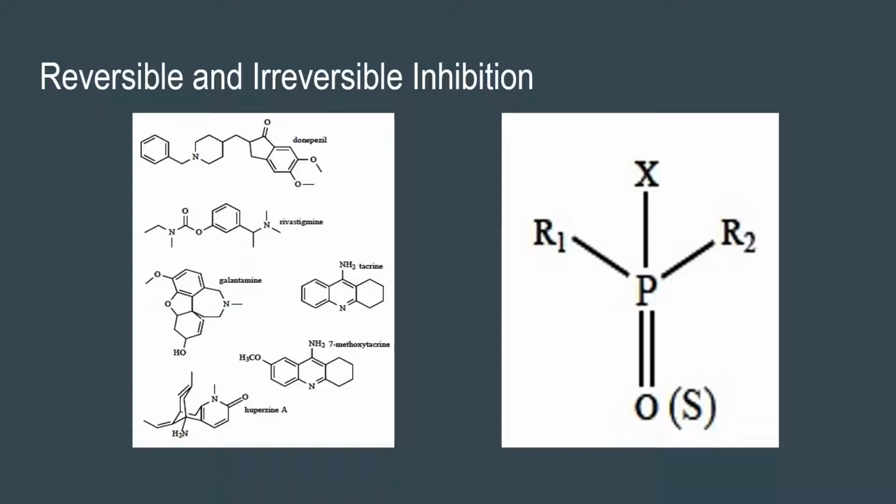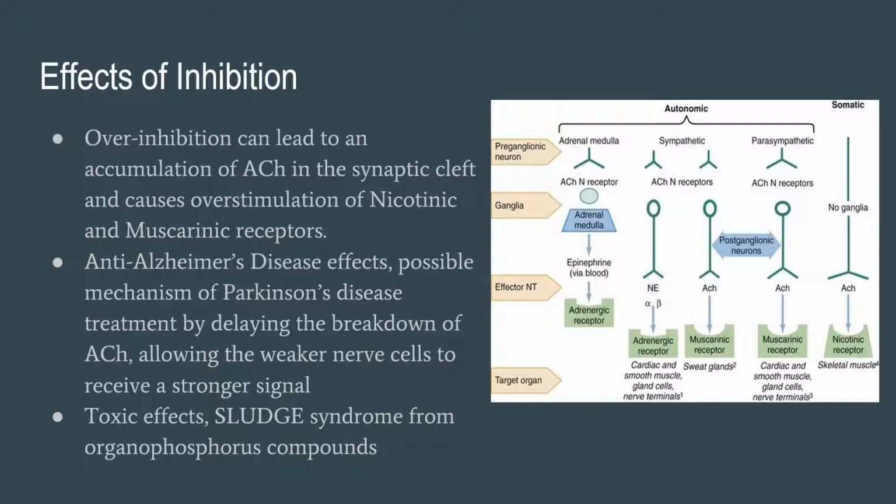Prolonged phosphorylation can cause serious health issues like type 2 respiratory failure and muscular atrophy. On the picture to the right, you can see the different receptors that acetylcholine affects, like the muscarinic and nicotinic receptor, which affect the skeletal and cardiac muscle system. So over-inhibition of acetylcholinesterase can lead to overstimulation of these receptors.